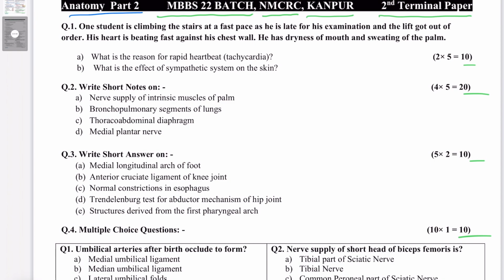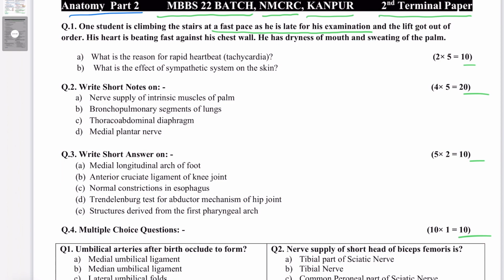Right? So you have to understand the question, what actually it means. There's a single word that comes out from the question, and that is anxiety. Read it once again. One student is climbing the stairs at a fast pace as he is late for his examination. So he has anxiety to reach the examination on time, and that's why he is climbing fast. Doing so, of course, his motor activity is exaggerated, with more contraction of skeletal muscles, more requirement of oxygen, and all the consequences arising from the state of anxiety.